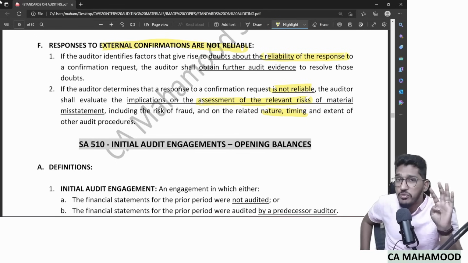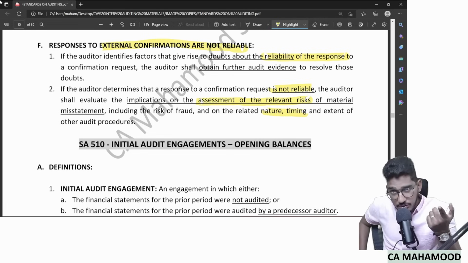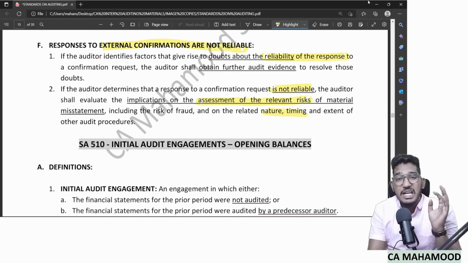So we understood five definitions. Then we have seen that if external confirmations have to give you the best evidence, you need to maintain control over four steps. What if the management refuses you to communicate with the third party? What if confirmation requests are not reliable? In addition to that, in what kind of circumstances can we make use of a negative confirmation request? Clear everybody? So three standards we have revised successfully: 250, 501 and 505.